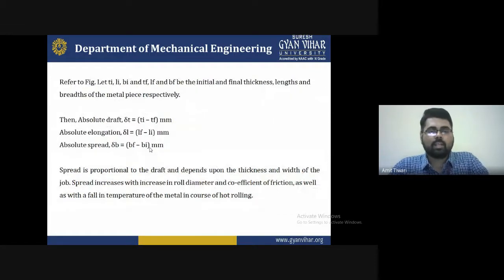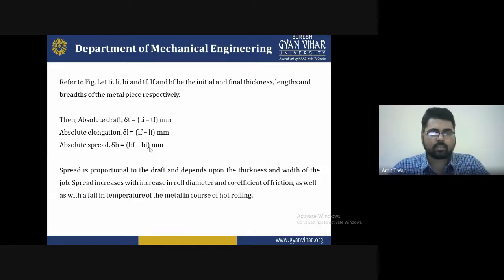We can refer to them as Ti, Li, Bi, and Tf, Lf, Bf, the initial and the final thickness, length, and breadth of the metal pieces respectively. The absolute draft is delta T, which equals Ti minus Tf in mm. The absolute elongation, delta L, is equal to Lf minus Li in mm. The absolute breadth, delta B, is equal to Bf minus Bi in mm.